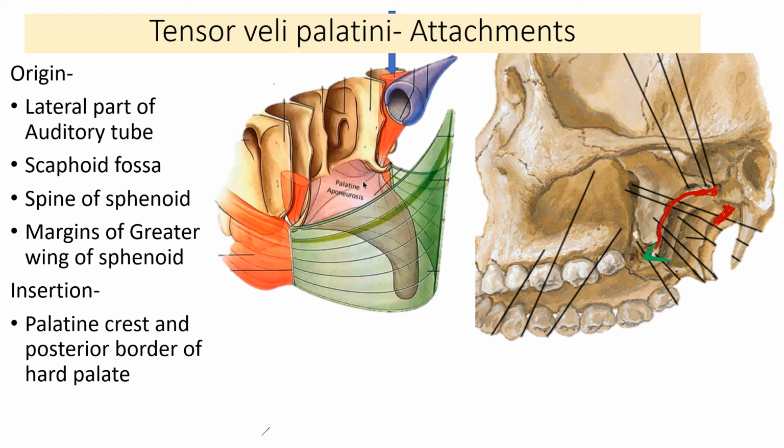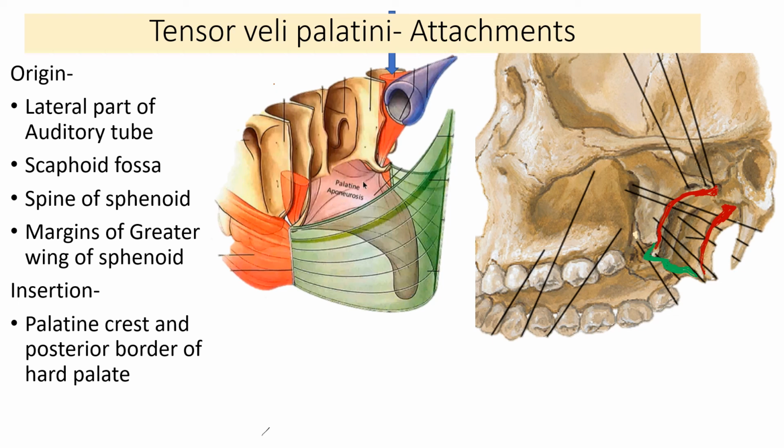Similarly, on this side also, here would be the scaphoid fossa, the spine of sphenoid, part of the sulcus tubae, or the lateral aspect of the auditory tube. Then the muscle will run downwards, and the tendon will wind round, get attached like this. Okay. So remember, this is the hard palate. This would be the posterior border. Right. So this is the attachment of tensor veli palatini.